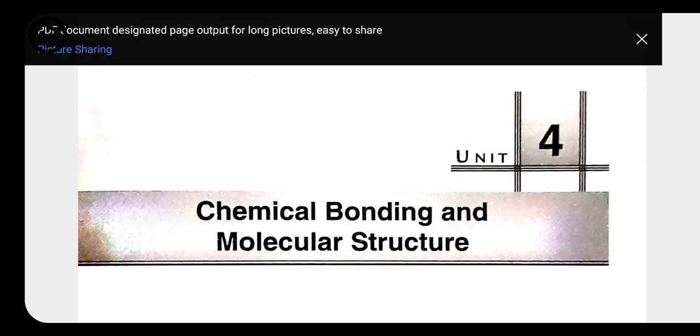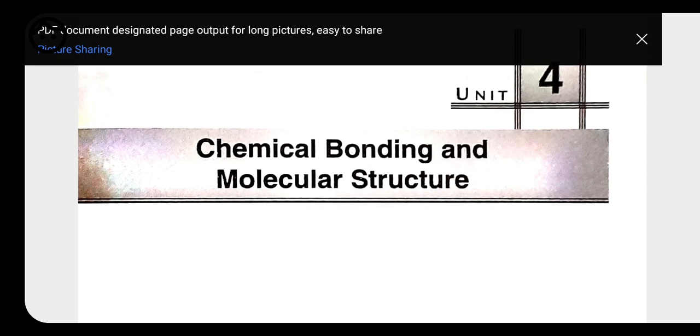So it is a very important chapter and it will help you to understand chemistry more. So kindly please focus on whatever we are going to discuss now. Before starting the chapter, we have to know what we mean by chemical bonding.